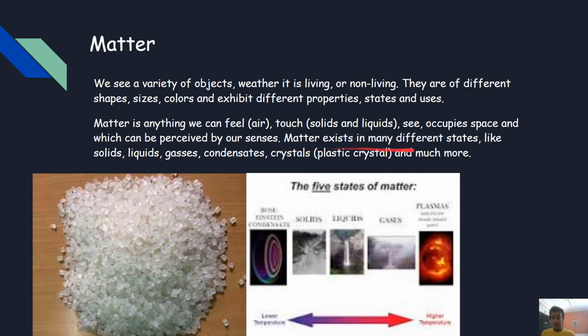Matter exists in many different states, like solids, liquids, gases, plasma, condensates like Bose-Einstein condensate, and crystals like plastic crystals, and much more. The image you see on your left is plastic crystal, and the image on your right shows a few states of matter, like Bose-Einstein condensate, solids, liquids, gases, and plasma. Bose-Einstein condensate requires a very low temperature, like absolute zero or 0 Kelvin, to exist, while plasma requires a really high temperature to exist.